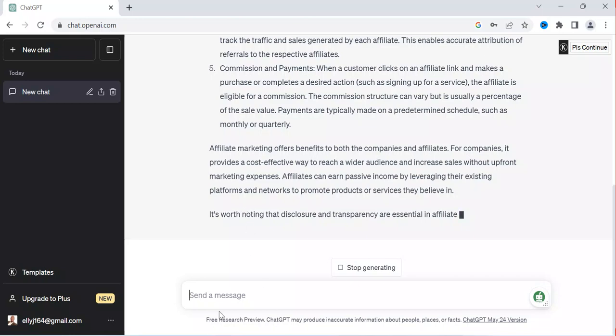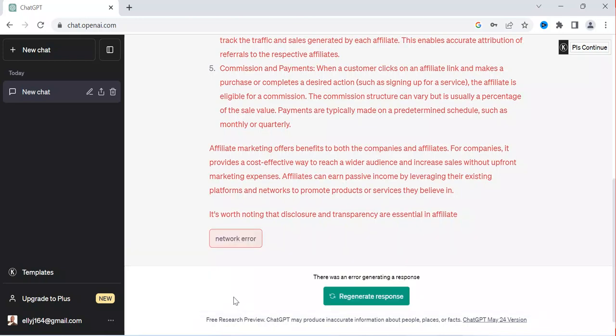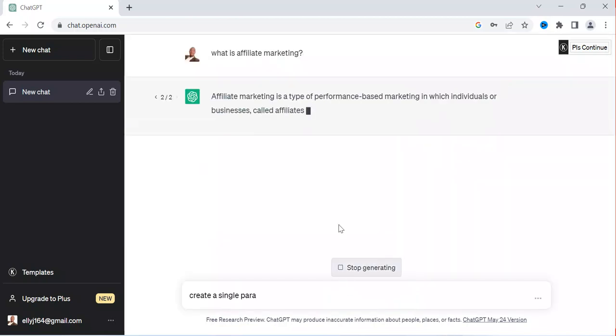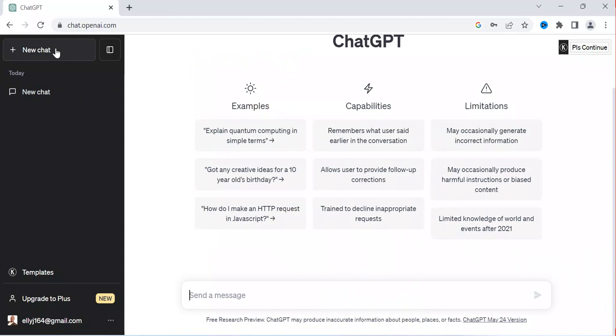So for example, now I ask ChatGPT to create a single paragraph. Sorry, I have to delete the post in order to start new. Maybe I can start a new chat. Now create a single paragraph, yes, a single Facebook post for me for marketing iPhone 11.